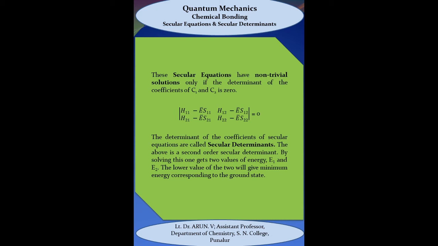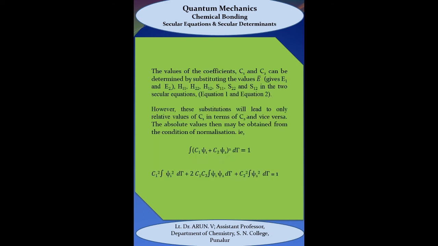The lower value of this energy gives the minimum energy, and this corresponds to the ground state energy of the system. Then the values of the coefficients C1 and C2 can be determined by substituting the values of E bar, H11, H12, H22, S11, S22 and S12 in the two secular equations, that is in equation 1 and equation 2.